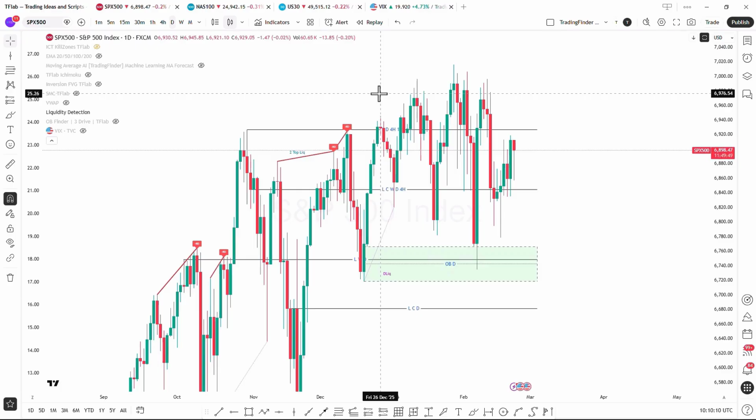The S&P 500 index and the Dow Jones on February 23rd experienced a bullish trend on the last trading day, and ultimately, after liquidity was collected, the upward movement became limited.